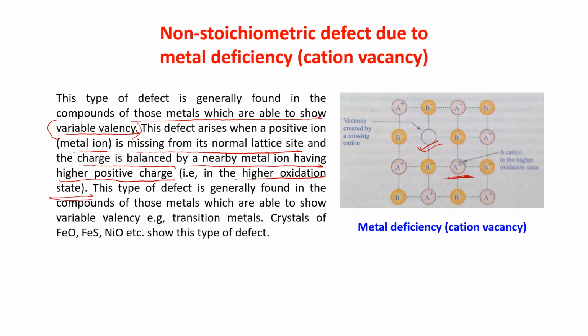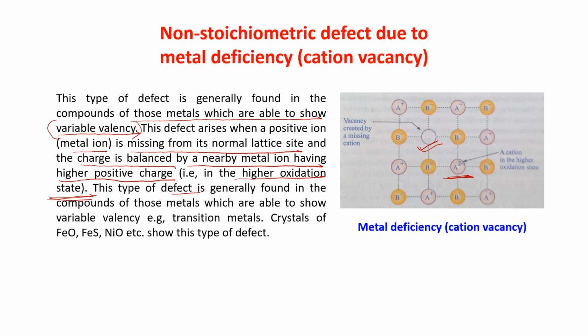The crystal can be formed in this way because this type of defect is shown by compounds of those metals which show variable valency, so one cation is in a higher oxidation state.